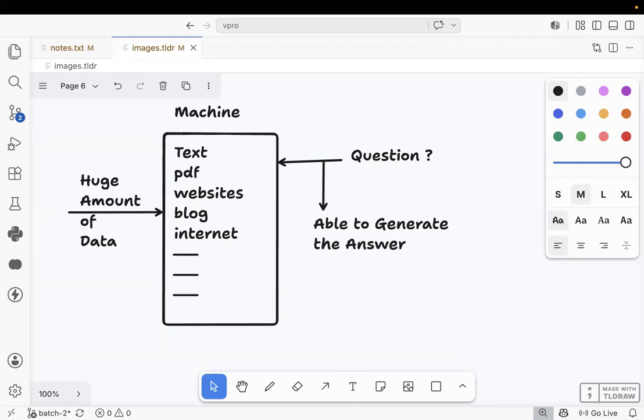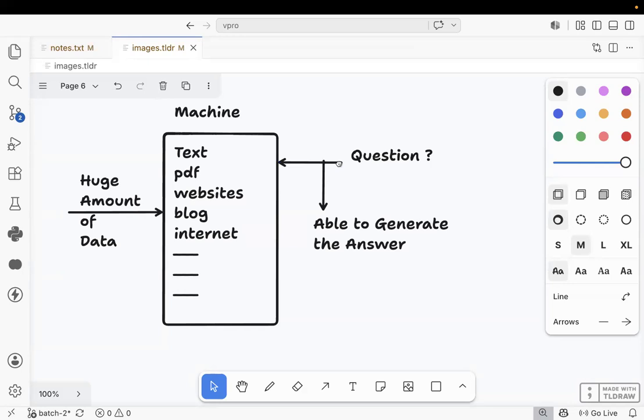What is LLM? Responding, all the people, please unmute and interact with me. The machine is trained with a huge amount of data. Which data? Text data, PDF data, website data, blog data, and internet data. After training, I ask a question to the machine. If you ask the question, the machine is able to generate the answer. This one we call LLM.